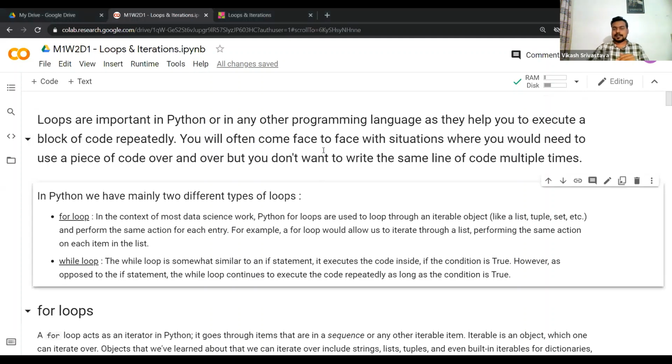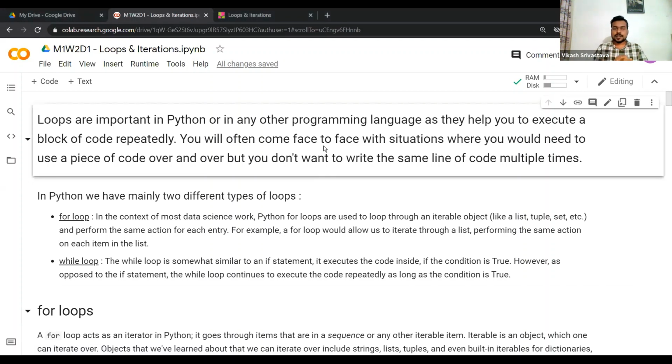Loops are very important constructs in Python or in any other programming language, if you are already familiar with any other programming language, such as C or Java, maybe in your college days. Why are they important? These constructs help you to execute a block of code repeatedly. If you want to perform a similar set of actions across various elements in a sequence, then loops will help you ease your life a lot, right?